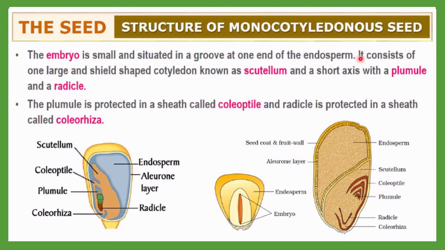Here you must take note. It consists of one large, shield-shaped cotyledon. Only one, because this is a monocotyledonous seed, so only one cotyledon will be present. But here the cotyledon shape is very unique. It is large and shield shaped.